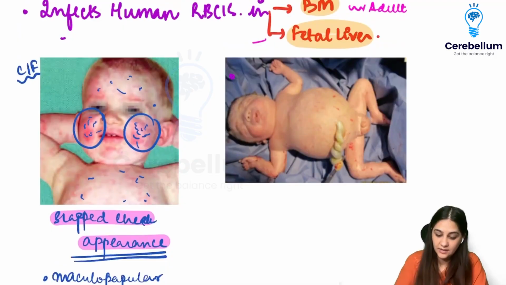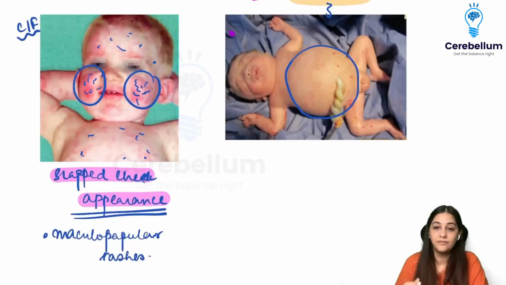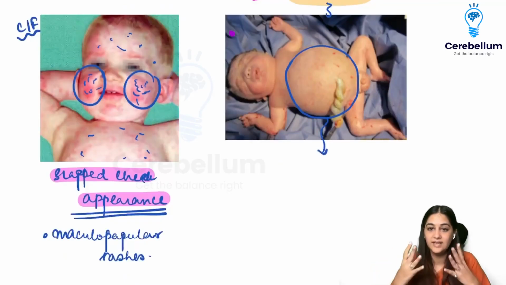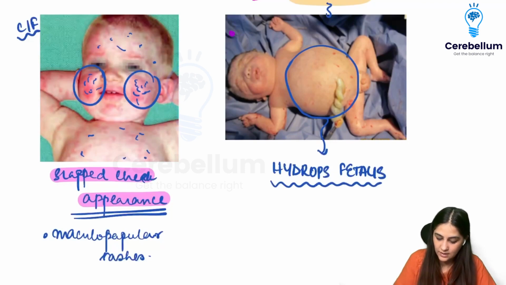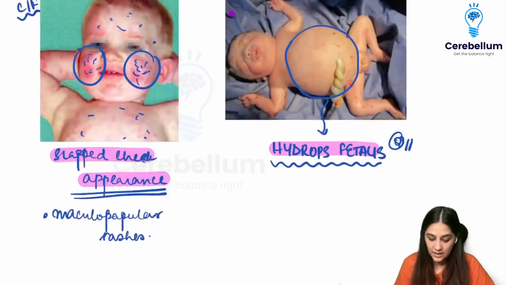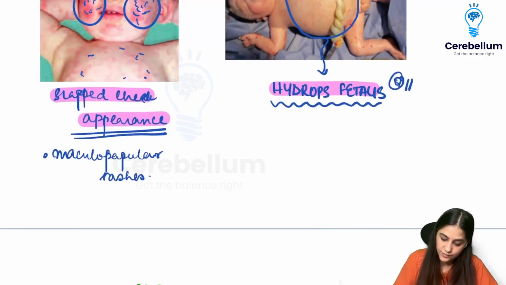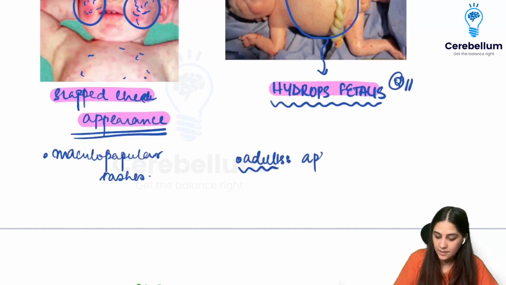If it affects the fetal liver, what is going to happen? It is going to lead to a fluid-filled stomach, and the baby is going to look a lot bloated and fluid-filled, and that is called hydrops fetalis. This is also something that is caused by parvovirus B19. Other than that, in adults, it can also cause what? In adults, because it affects the bone marrow, it can also cause aplastic crisis, right?